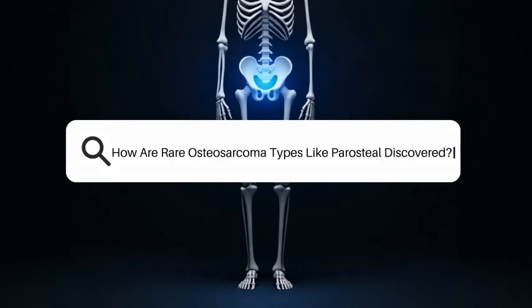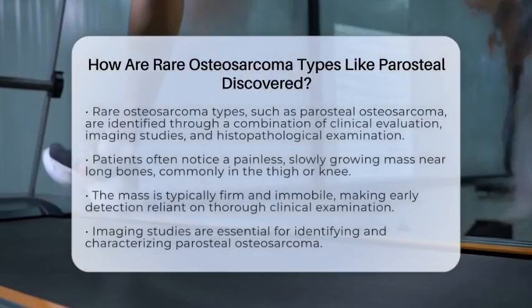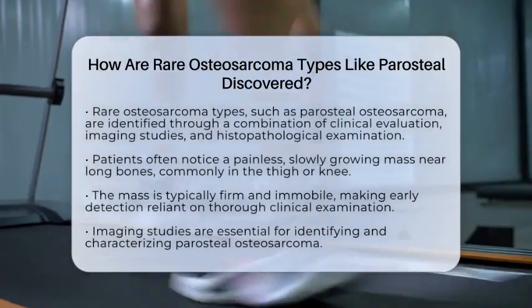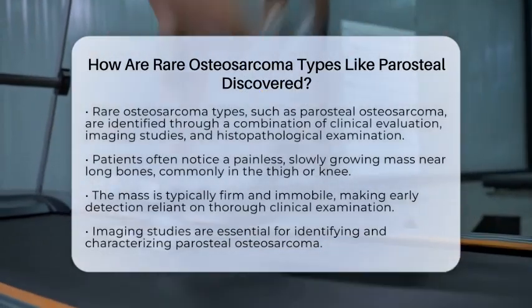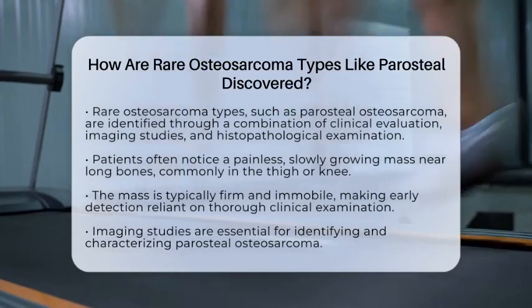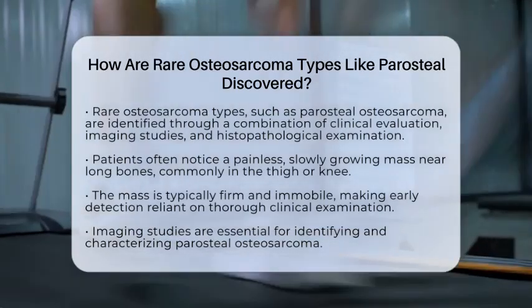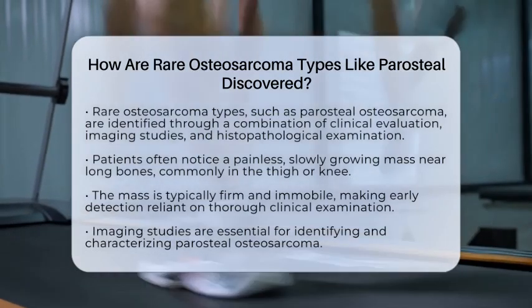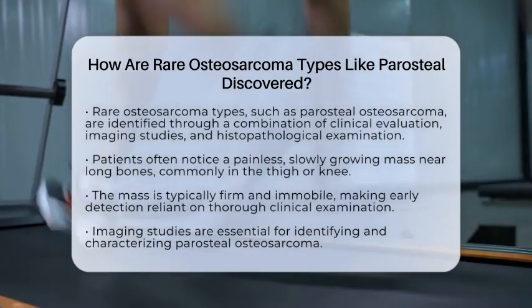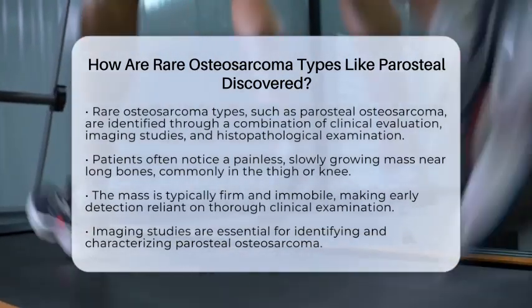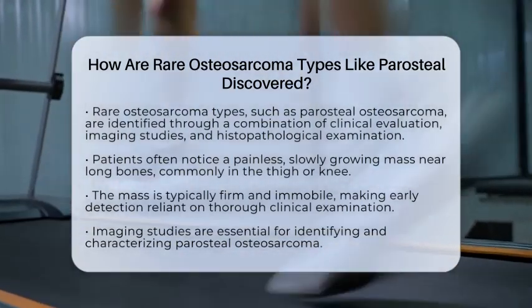How are rare osteosarcoma types like Parosteal discovered? Rare types of osteosarcoma, such as Parosteal osteosarcoma, are identified through a careful process that combines clinical evaluation, imaging studies, and histopathological examination. It often starts when a patient notices a painless, slowly growing mass near long bones, like the thigh or knee. This mass is typically firm and immobile.